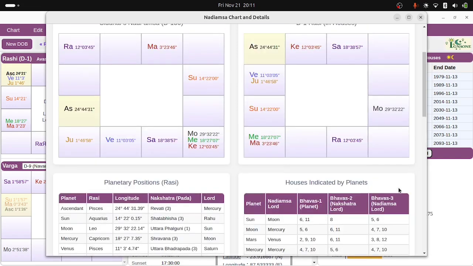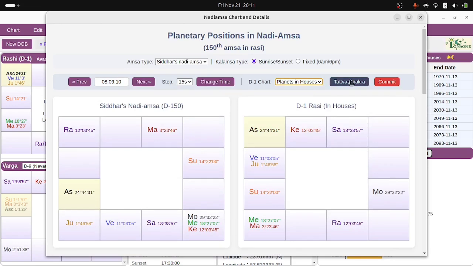Okay. So I think this is what I wanted to show you. Tattva Chakra I've already shown. The buttons I have shown to you. Sunset, sunrise or fixed time doesn't make much difference unless someone is really born exactly at sunrise or sunset time. So you can pretty much ignore this, or even if you put this here, it will not change much in the chart. Kalamsha type means it's equal, I mean, 6 a.m. to 6 a.m. it is taking. Fixed means 6 a.m. to 6 p.m., or it is taking the sunrise or sunset, and then it divides into 12 equal parts.